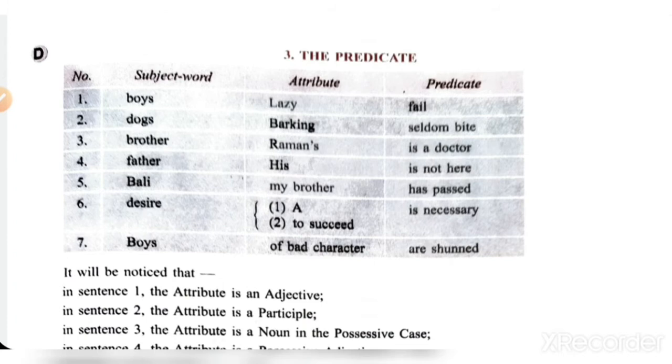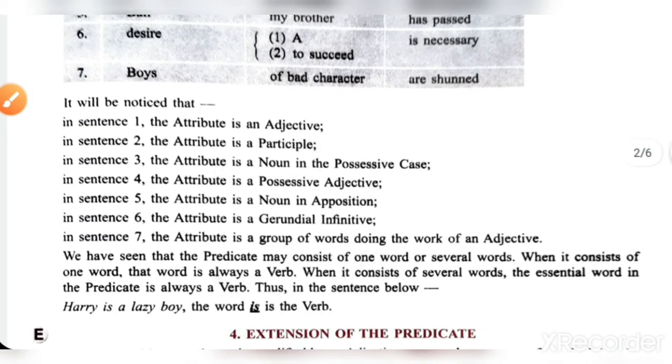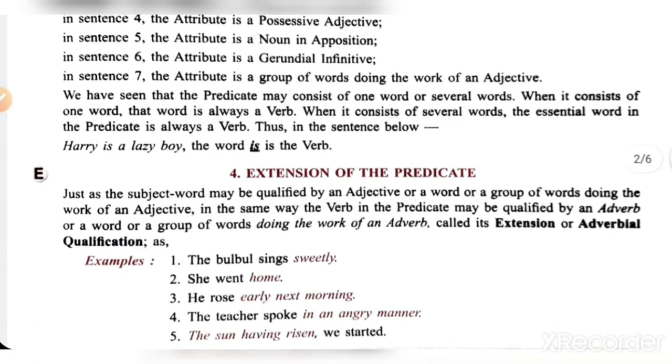See, as I told you, the easiest way to find out the predicate is from the verb to the end of the sentence. In previous examples we understood what is the subject word and what is the attribute. Now after these words are given, which are predicate. Okay, so you understood attribute is an adjective, it is a participle, it can be a noun in possessive case, possessive adjective, noun in apposition, gerundial infinitive, and attribute is a group of words doing the work of an adjective.